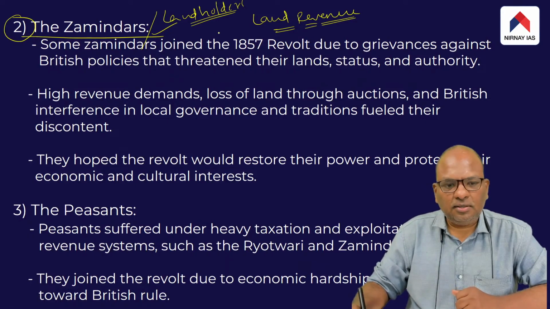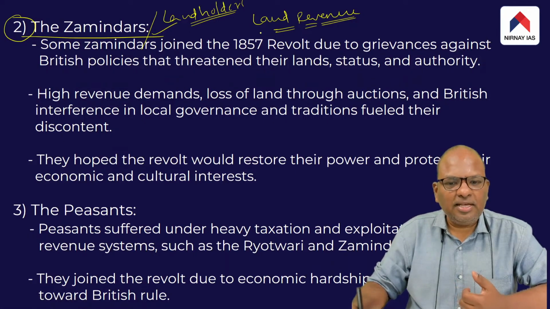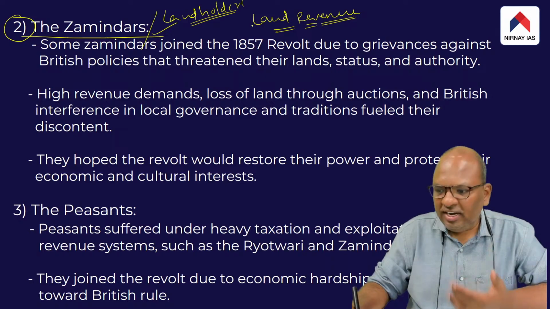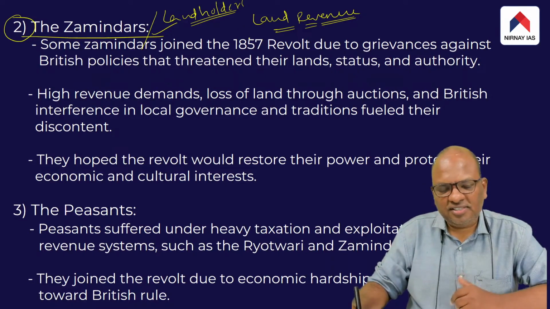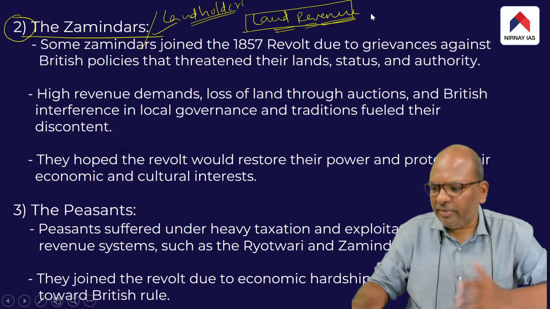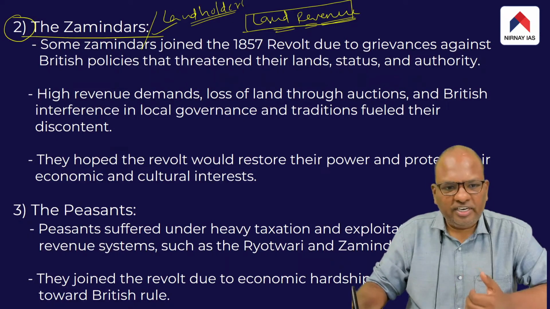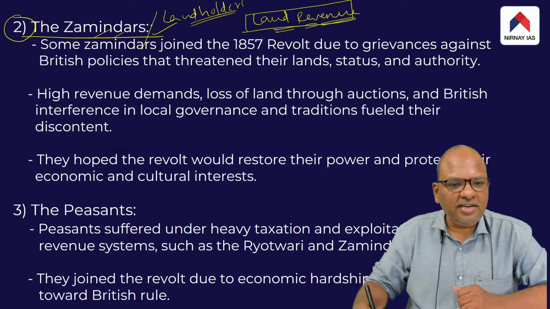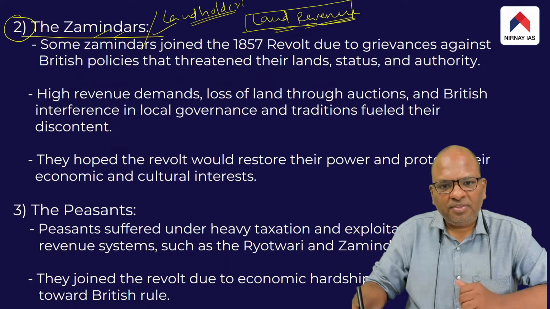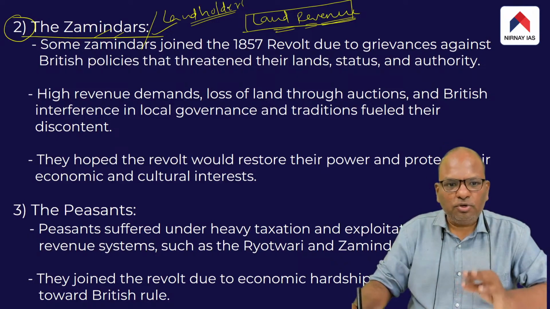In case the zamindars failed to pay the land revenue in time to the British, in such cases, the lands of the zamindars were taken over by the British. The British basically began to confiscate the lands of the zamindars in case they failed to pay the land revenue in time.